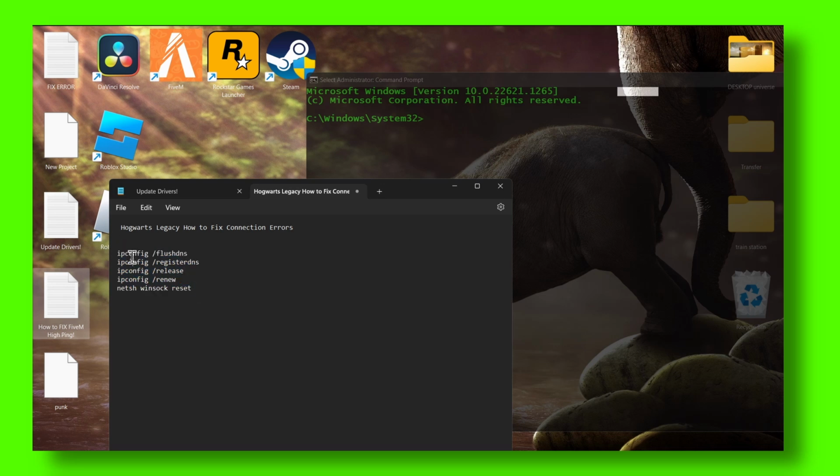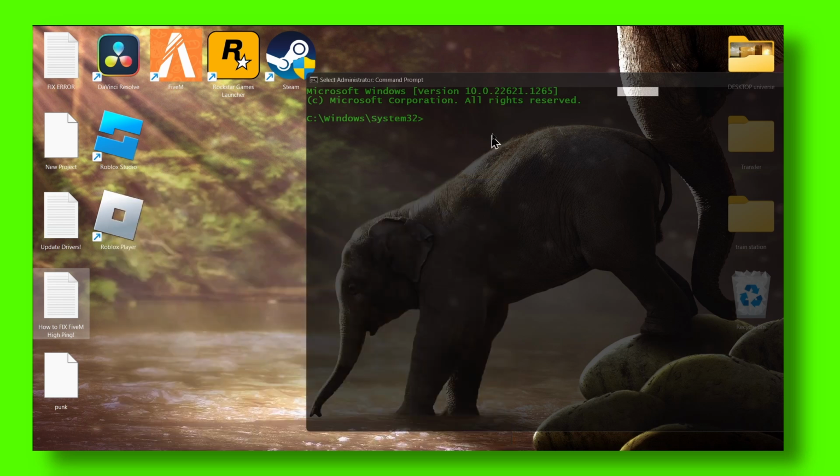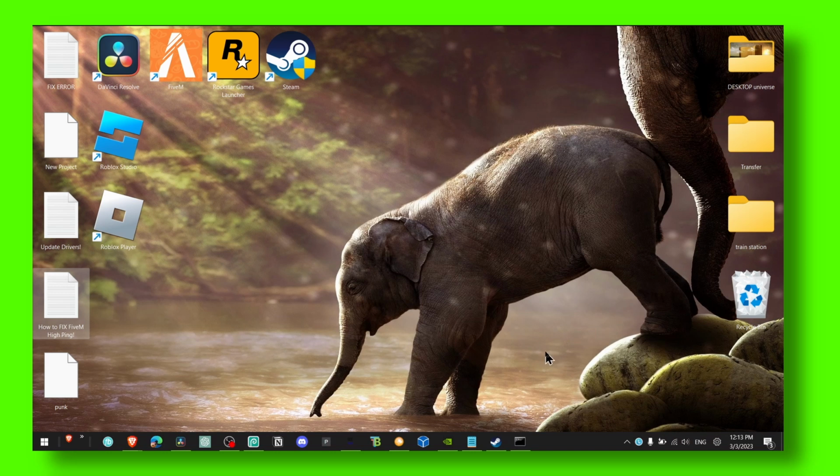Copy this one, paste it here, then the second one, one by one, just copy and paste, and after the first one has been completed, you can move to the next one, and the next one, and the next one. Okay, that's another way to fix the problem.